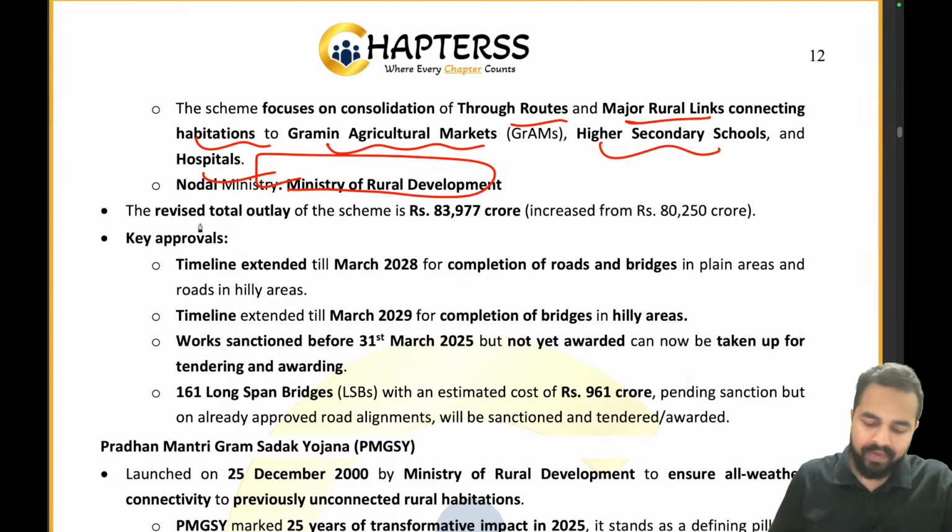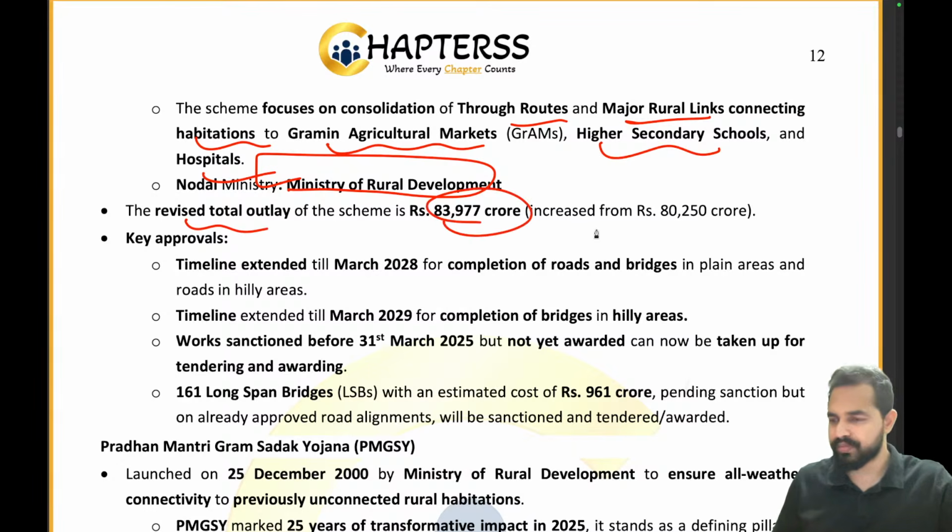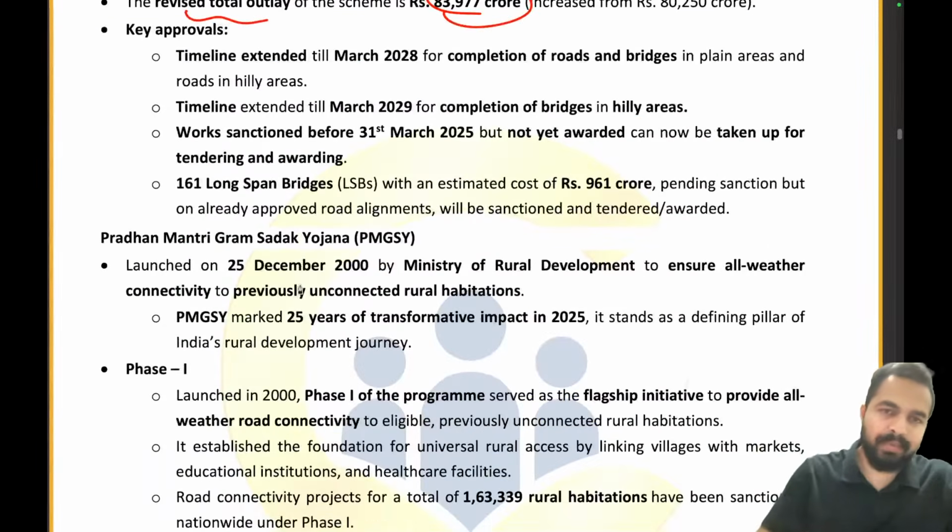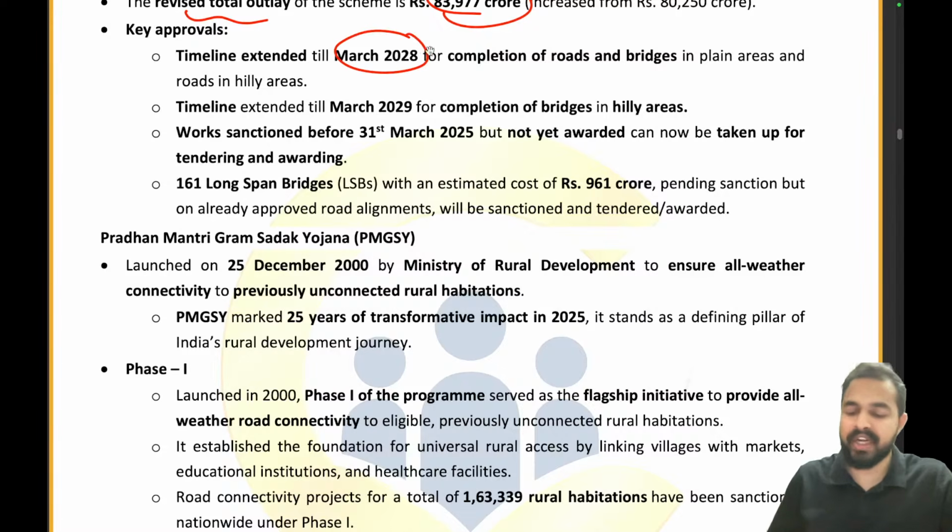Now moving ahead, the revised total outlay. What is the revised total outlay? It is 83,977 crore. It has been increased from rupees 80,250 crores. Now what are the key approvals? The timeline has been extended till March 2028. See, earlier it was March 2025.